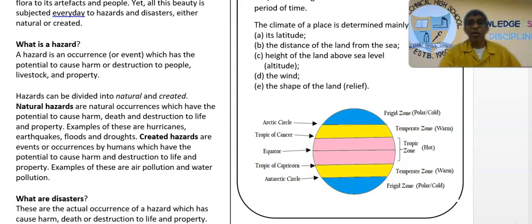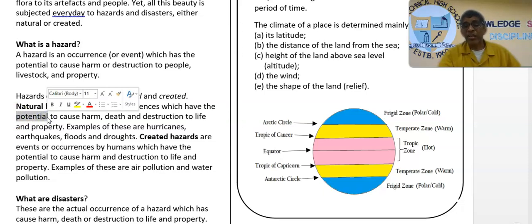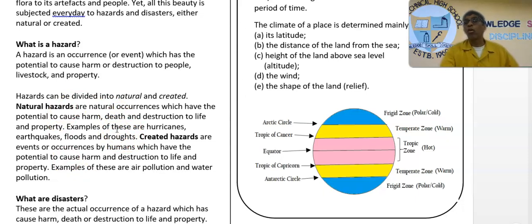Natural hazards are natural occurrences which have the potential, the word comes back again, to cause harm, death and destruction to life and property. I give you some examples there, like hurricanes, earthquakes, floods, droughts, landslides, anything that happens in nature.